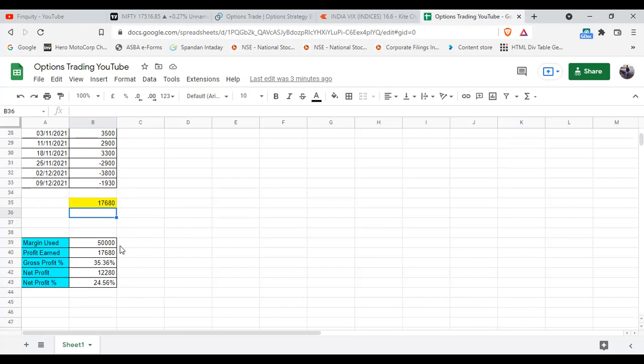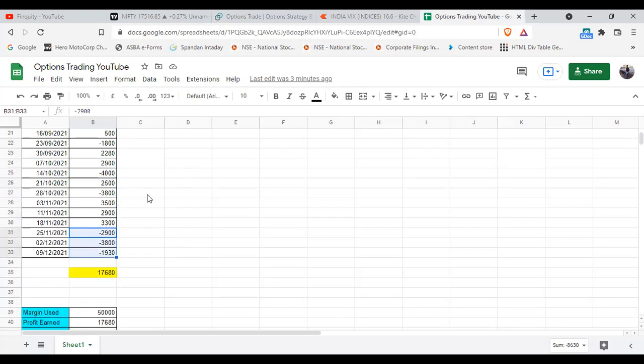Right now we are undergoing some drawdown phase, but we will recover from it as well, because in the past also we have got a decent profit, and we are planning to stick with the same strategy. We will continue to trade using this same strategy. If you feel that you are incurring huge losses, then just maintain your position size so that your risk on the overall capital is not more. So just take care of that.